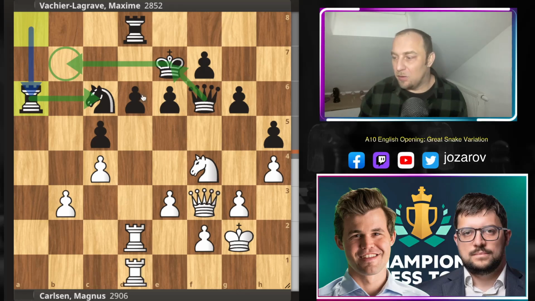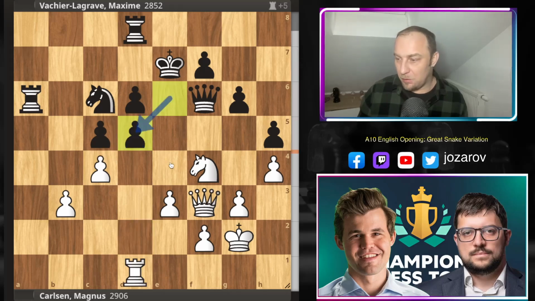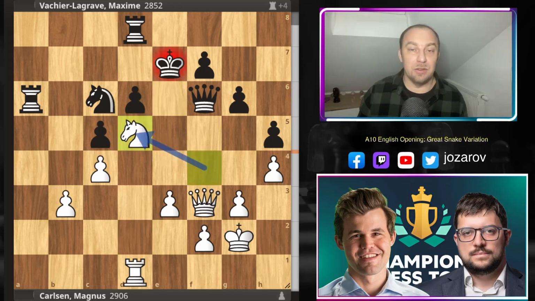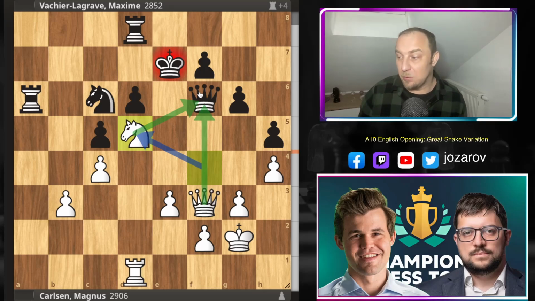Here he found a very interesting idea, rook to d5. The engine in the beginning doesn't like, of course, this choice because you're placing the rook on a dangerous square. Obviously, black cannot take with e takes d5, because after knight to d5 you get the royal fork. You lose not only the rook, you lose also the queen here. So it's, I think, game over in this tactical sequence for black.